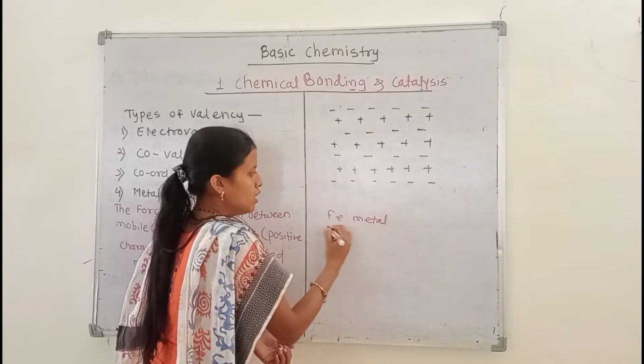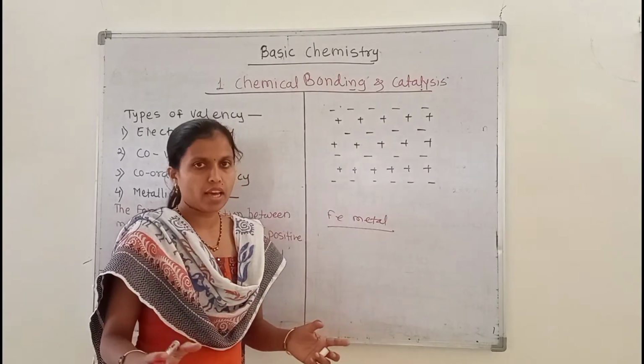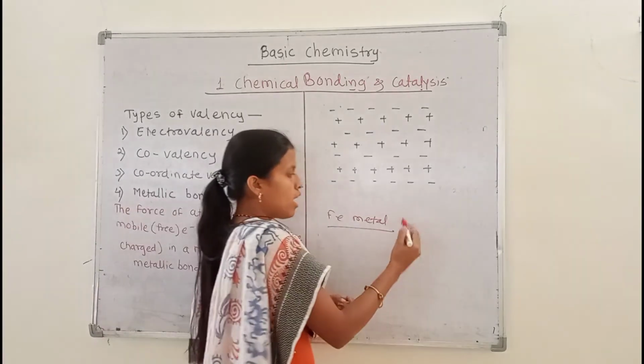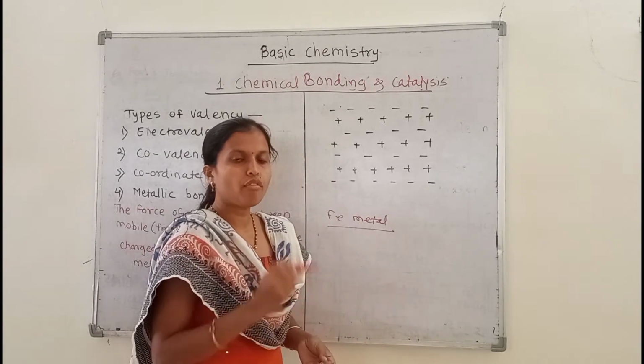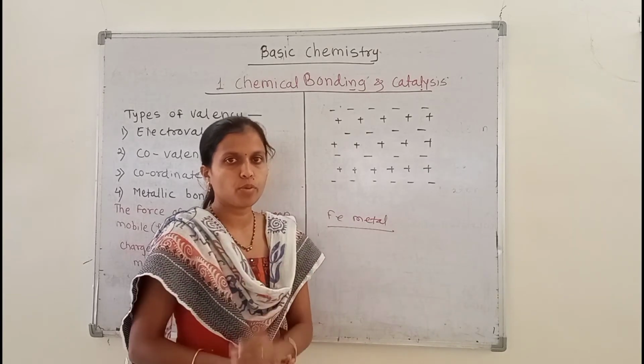A piece of iron metal has a number of iron atoms. Any element has atoms with a nucleus, and the nucleus contains positively charged protons.